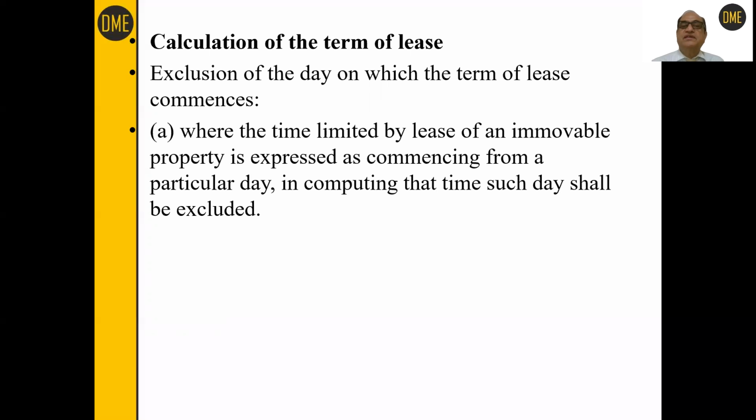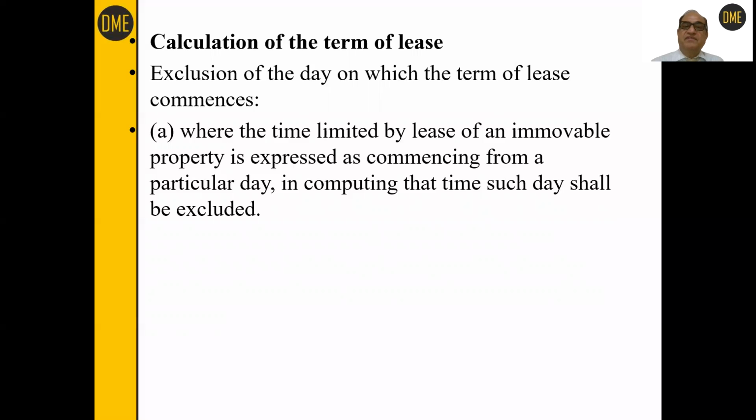So how to calculate the term of the lease? The first principle is exclusion of the day on which the term of the lease commences. Suppose the lease was to commence from 1st January 2010 up to 31st December 2020. So first day of January 2010, that is the date when the term of lease starts, commences. So that day shall be excluded while calculating the 10 years period of the lease.